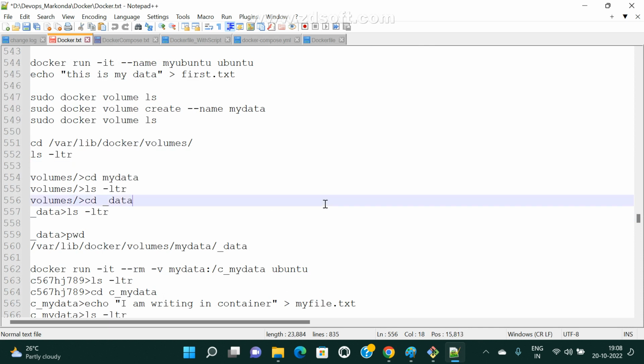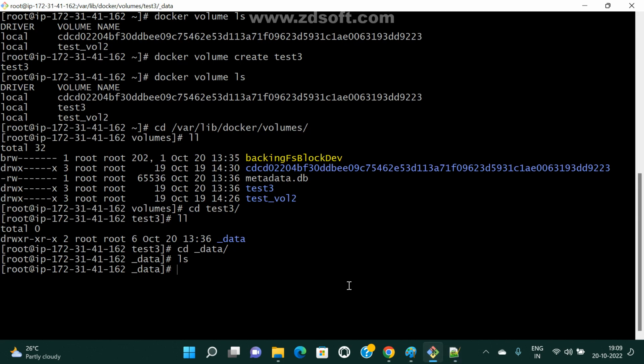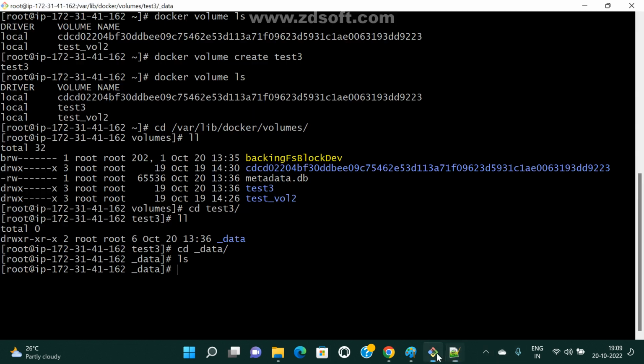I want to attach my volume to my container. Now how to create a container, I hope everyone knows. There are two ways we can attach volumes. First I am following the same document; next I will show you a different way also. So now I am going to create one container with -v, this is my volume path, this is my container path, and this is my image name.